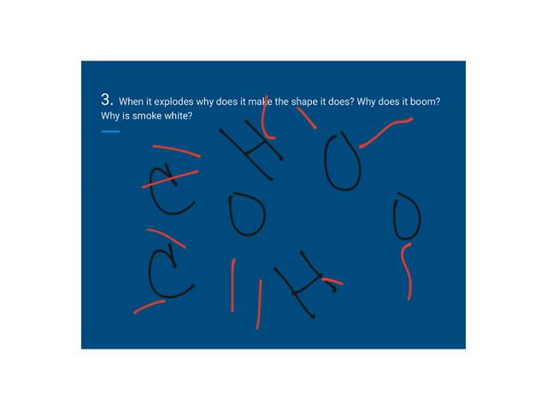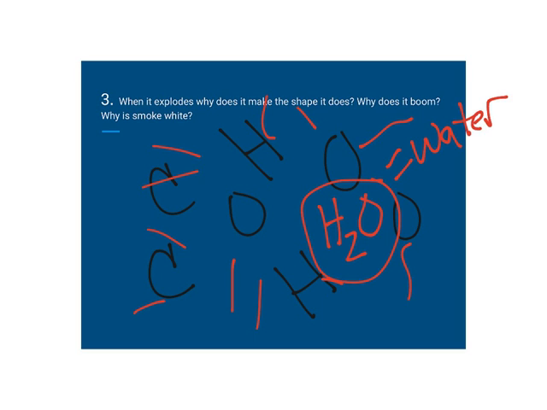And so then what happens is the H's, two H's will combine with an O, which is an oxygen, and H2O is equal to water. So as the thing explodes, all these molecules are rearranging themselves in the form of water. And so a lot of the shape is, as the gas expands, a lot of it is just steam. And that's why it's white.